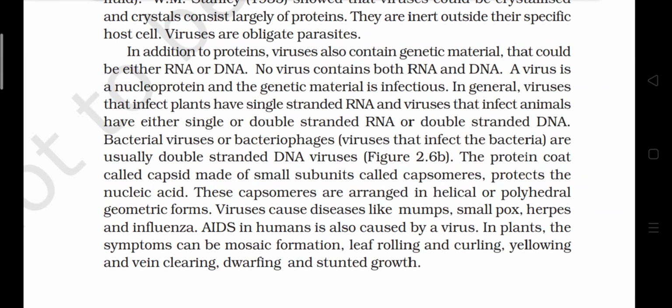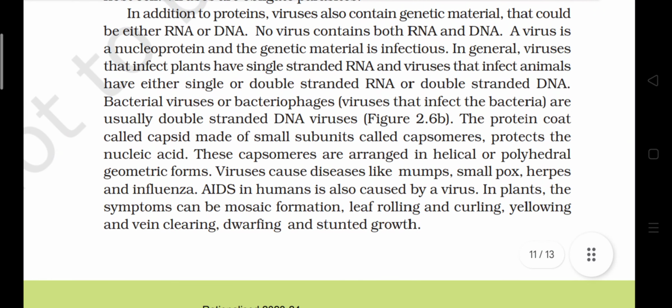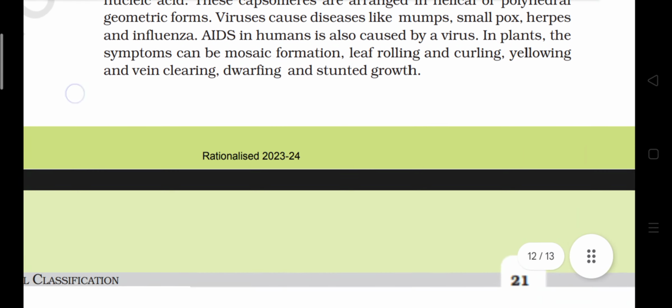The protein coat called capsid, made up of small subunits called capsomeres, protects the nucleic acid. These capsomeres are arranged in helical or polyhedral geometric forms. Viruses cause diseases like mumps, smallpox, herpes, and influenza. AIDS in humans is also caused by a virus. In plants, the symptoms can be mosaic formation, leaf rolling and curling, yellowing and vein clearing, dwarfing, and stunted growth.